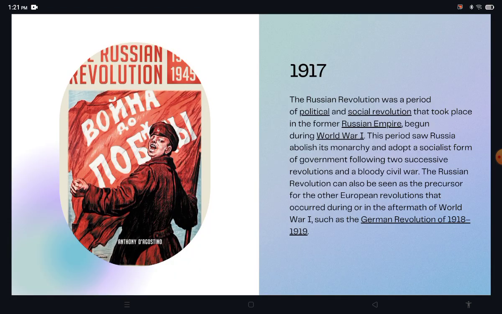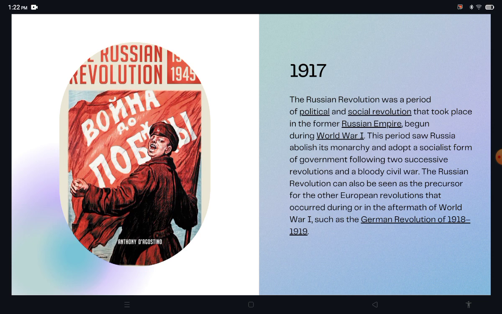The Russian Revolution was a period of political and social revolution that took place in the former Russian Empire and began during World War I. The period saw Russia abolish its monarchy and adopt a socialist form of government following two successive revolutions and a bloody civil war.